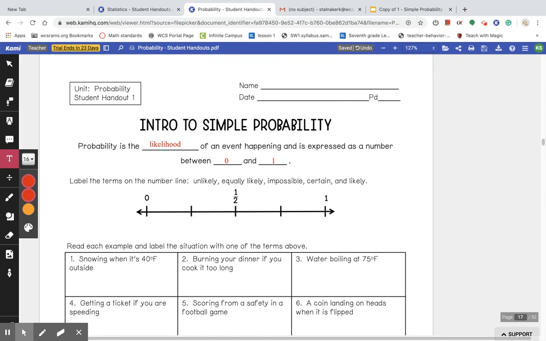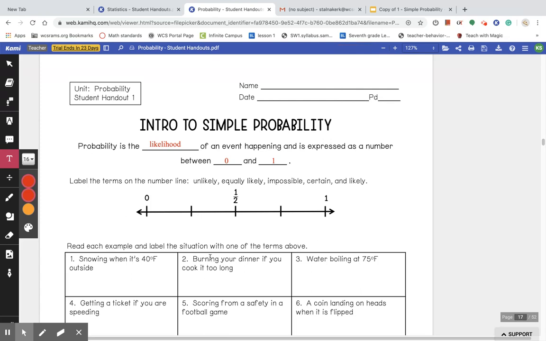So it says label the terms on the number line. So we have unlikely, equally likely, impossible, certain, and likely. The definition states that it's the likelihood of an event happening between the numbers 0 and 1.